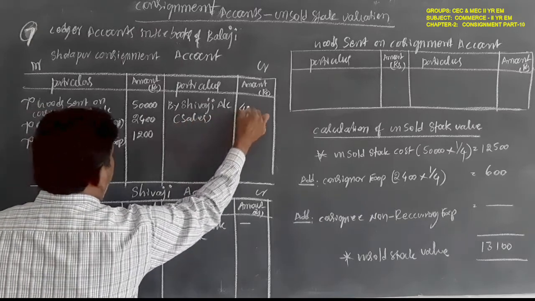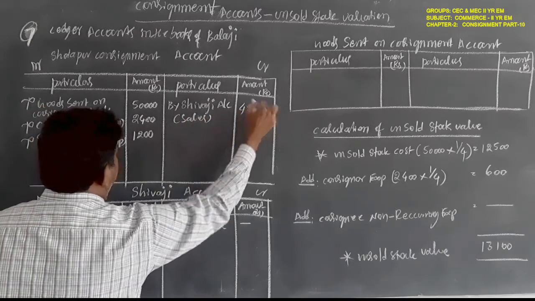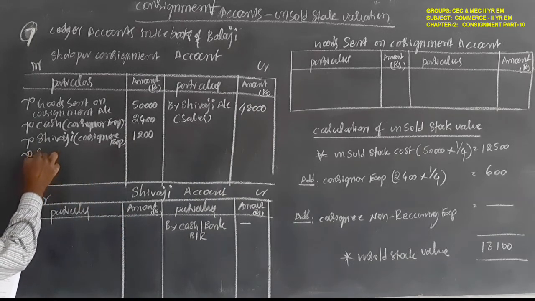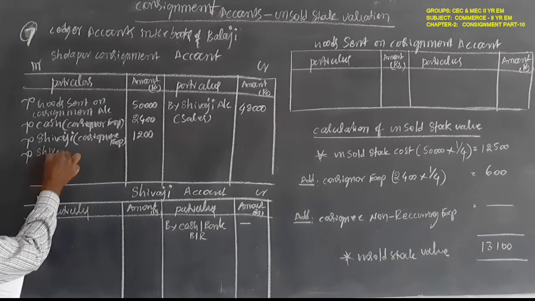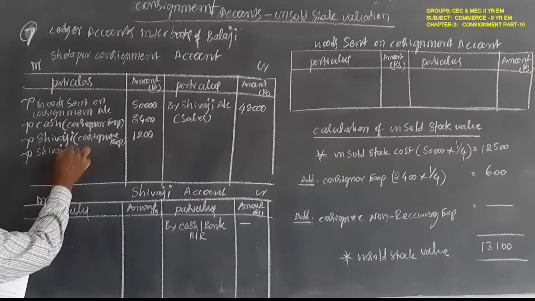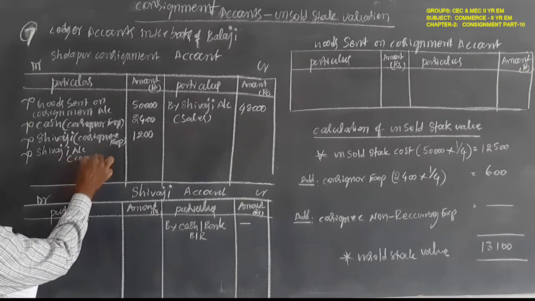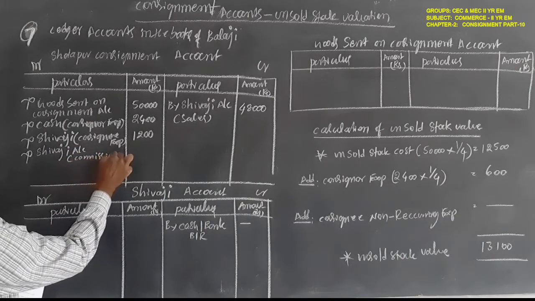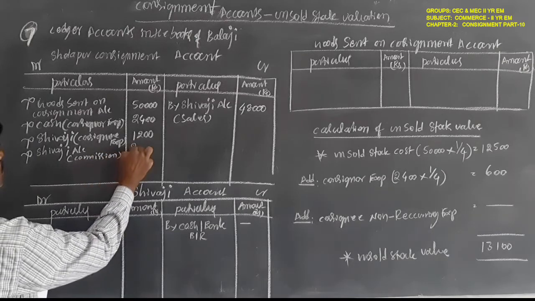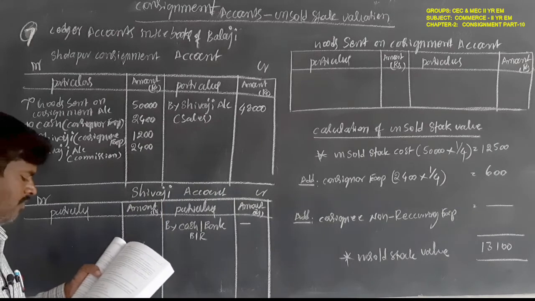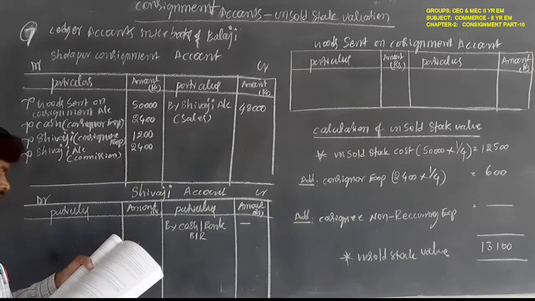Amount is 48,000 rupees. Next, for commission also you have to write consignee name, Shivaji account, within the bracket commission. Amount is 2,400 rupees, 5% on 48,000 rupees.